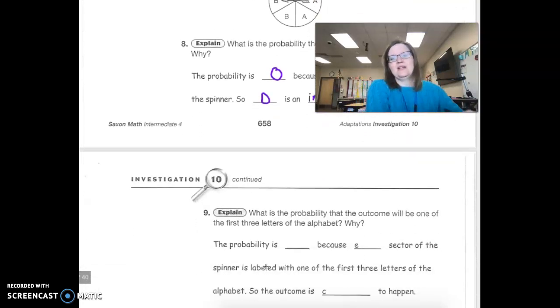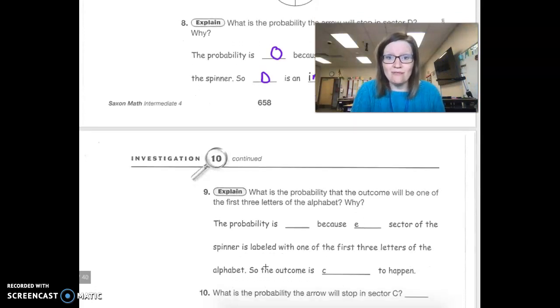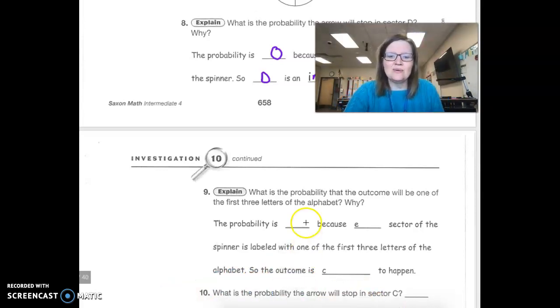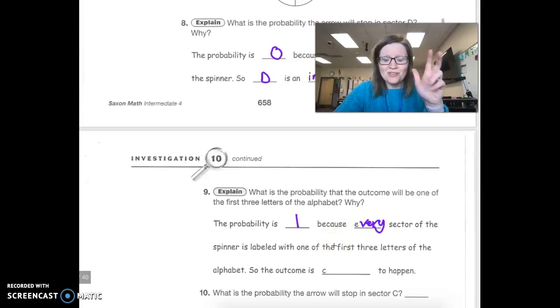What is the probability that the outcome will be one of the first 3 letters of the alphabet? Well, we have an A, a B, and a C, and the probability to have any one of these is going to be 1, because every sector of the spinner is labeled with one of those 3 outcomes, A, B, or C.